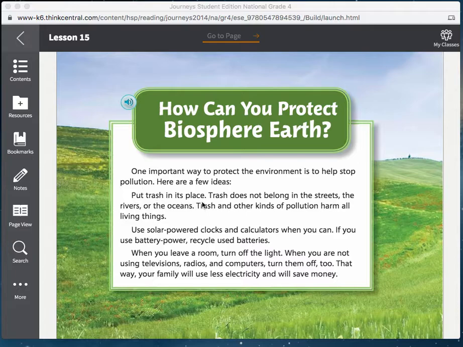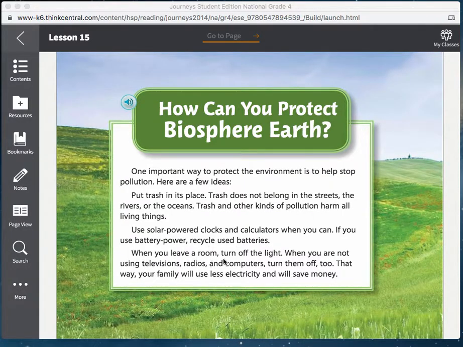Put trash in its place. Trash does not belong in the streets, the rivers, or the oceans. Trash and other kinds of pollution harm all living things. Use solar-powered clocks and calculators when you can. If you use battery power, recycle used batteries.